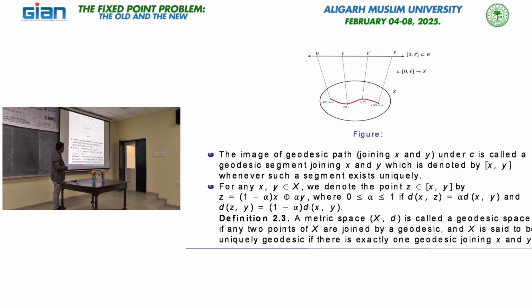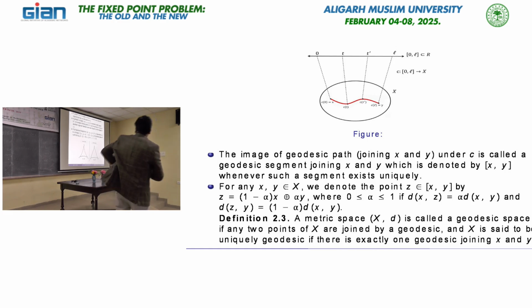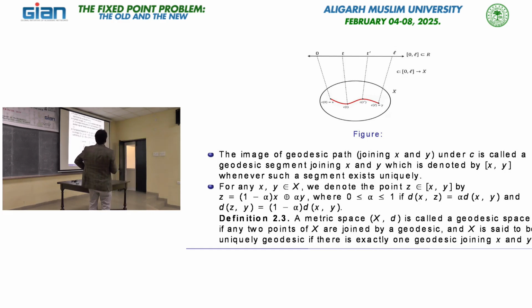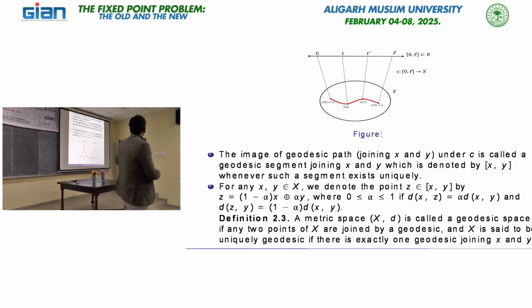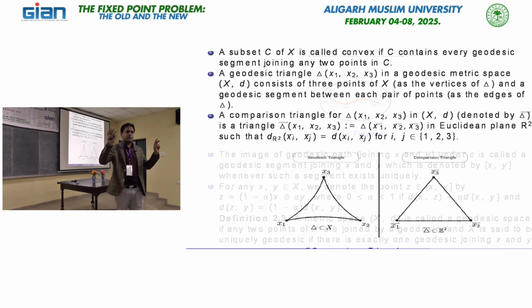A geodesic joining x and y is said to be uniquely geodesic if there is exactly one geodesic joining x and y. Generally, a metric space is said to be geodesic if every pair of elements can be joined by a geodesic. Now here we can define convexity. A subset C of X is called convex if C contains every geodesic segment joining any 2 points in C. The definition is similar to the linear case.